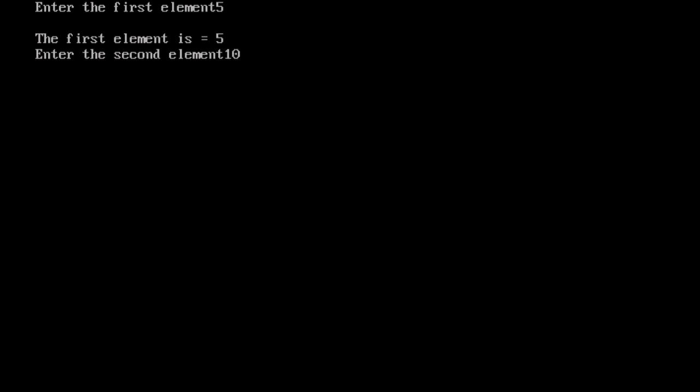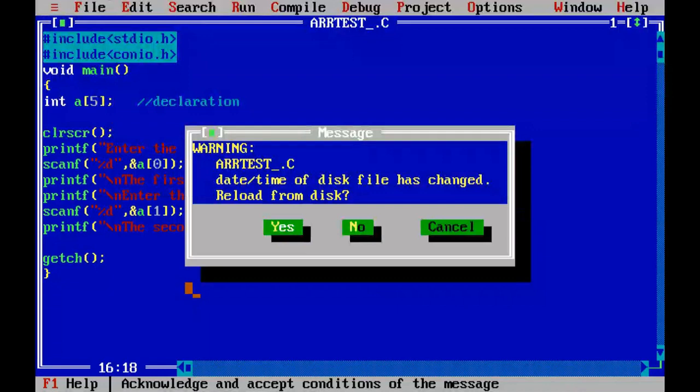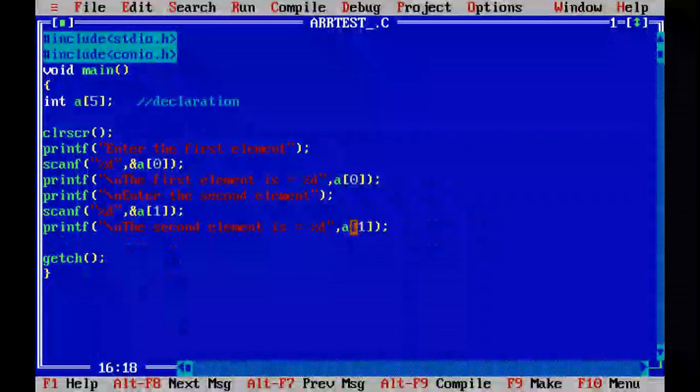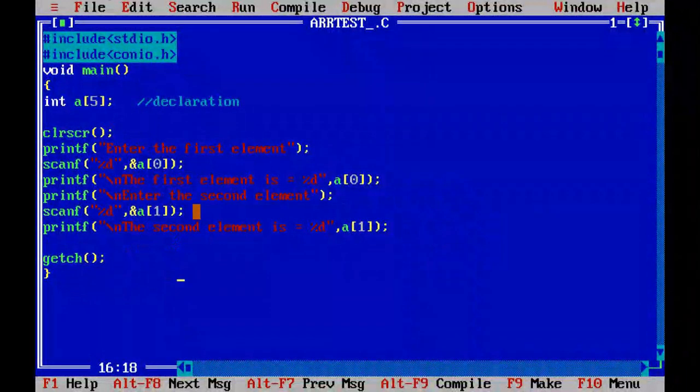Enter the second element. Suppose I have entered 10, then it will print 10, because the index of an array starts from 0. So this is one method by which we can initialize an array. We can store a value at a particular space in an array.